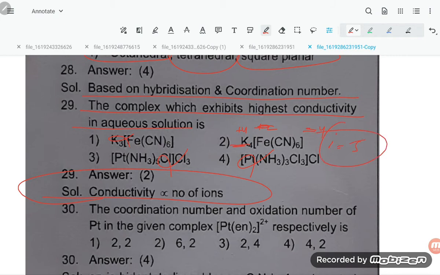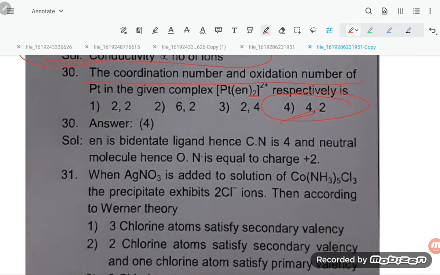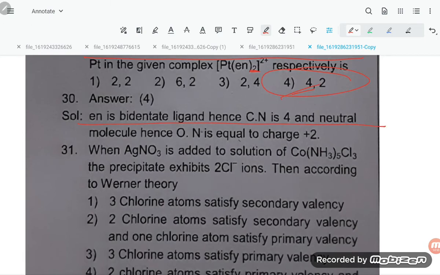5 is coming. The coordination number and oxidation number of Pt in the given complex. The oxidation number is +2, and the coordination number is how much? 6 and 2? Which one is 6 and 2? Option number 4 and 2, student. Here 2 en is there, bidentate. So 4 and 2, option number 4. En is a bidentate ligand, hence coordination number is 4, and it is a neutral molecule, hence oxidation number is equal to the charge, plus 2.